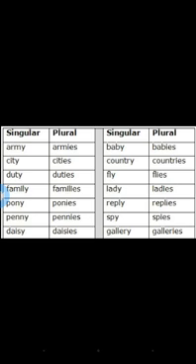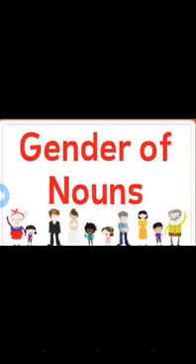For other things we will add es, ies, everything, for changing singular into plural. But for this irregular plural form, the spelling will be changing, okay. Child, children, woman, women, man, men, okay. Goose, geese, okay. Have you understood this? So the next one is gender of nouns, okay.